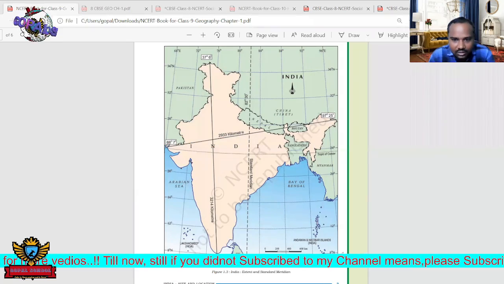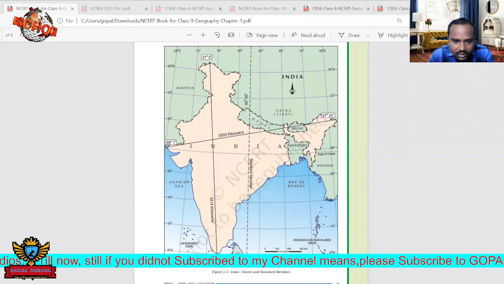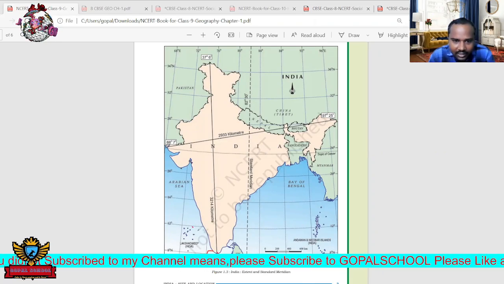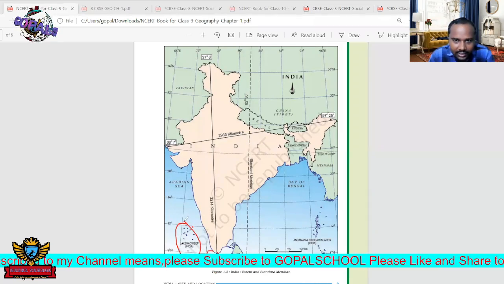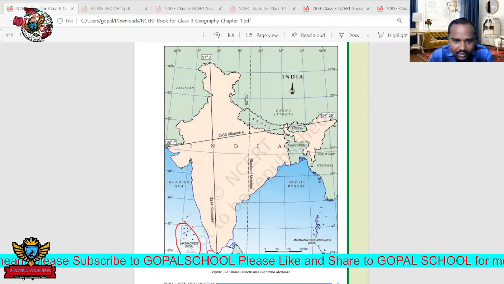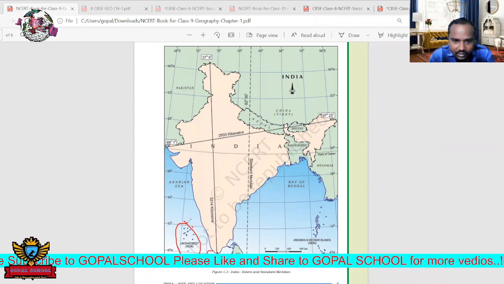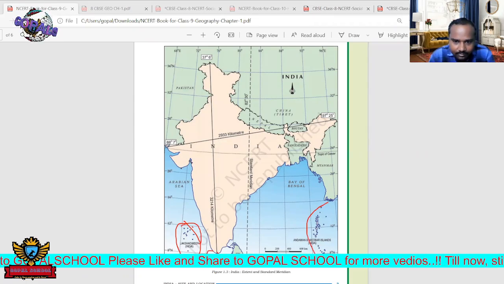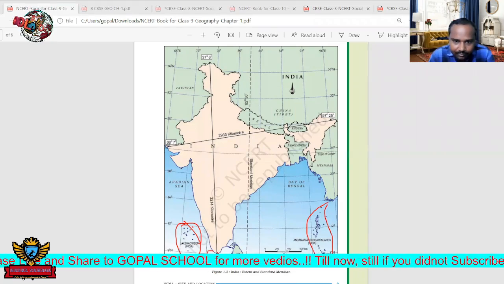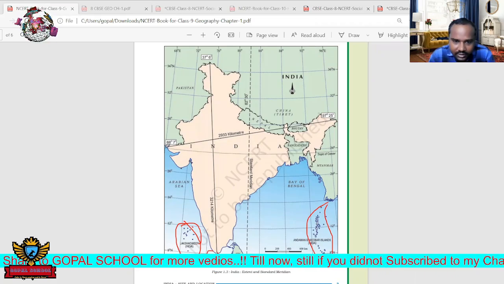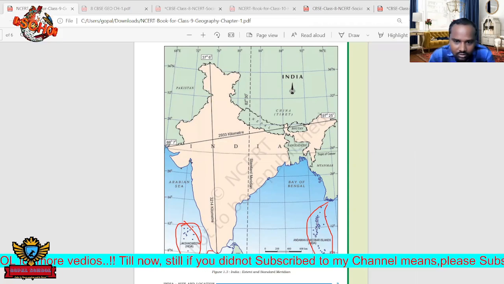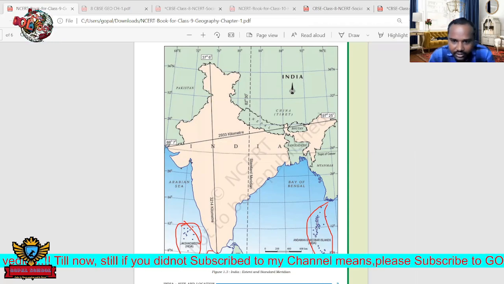And also one more thing here: we are saying that this is the starting point of India, but actually there are some islands here. Here we can see the Andaman Nicobar Islands. Sorry, the Lakshadweep Islands are here, and also here the Andaman Nicobar Islands. The Andaman Nicobar Islands are far away from India, so if you take this 8 degrees, the Andaman Nicobar Islands still extend further forward. So this is the starting point for India.